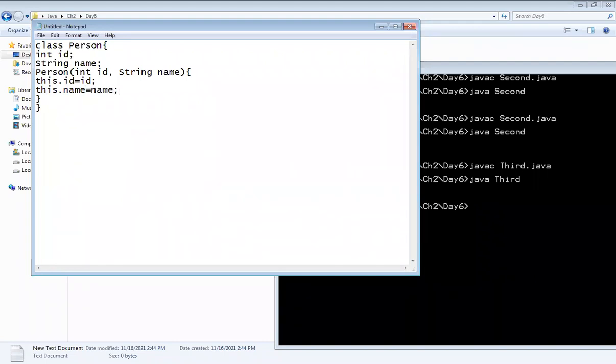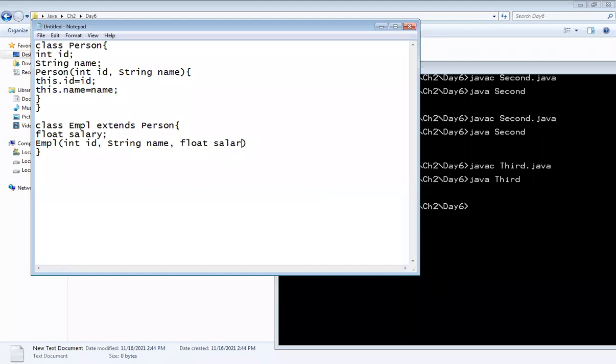Okay. And after that, we are moving towards the child class named Employee, which extends the properties of the Person class. So I will add one more property which is related to employee, that is salary. So I will take an Employee constructor, and in it I will pass ID, then name, and after that I will pass the salary.